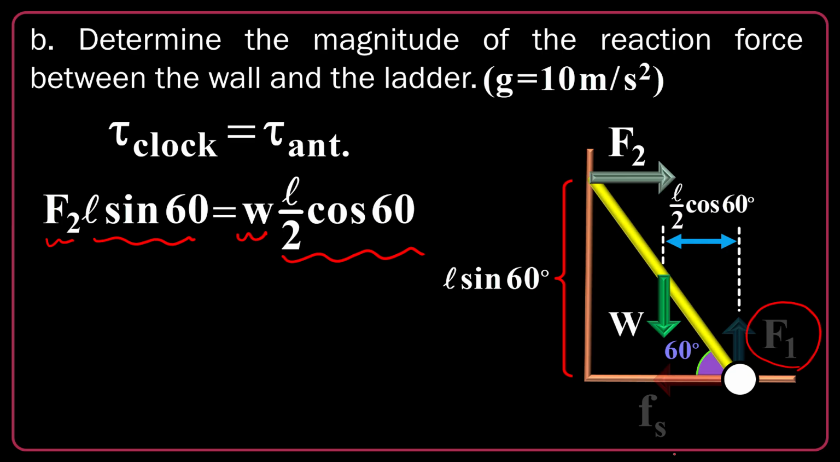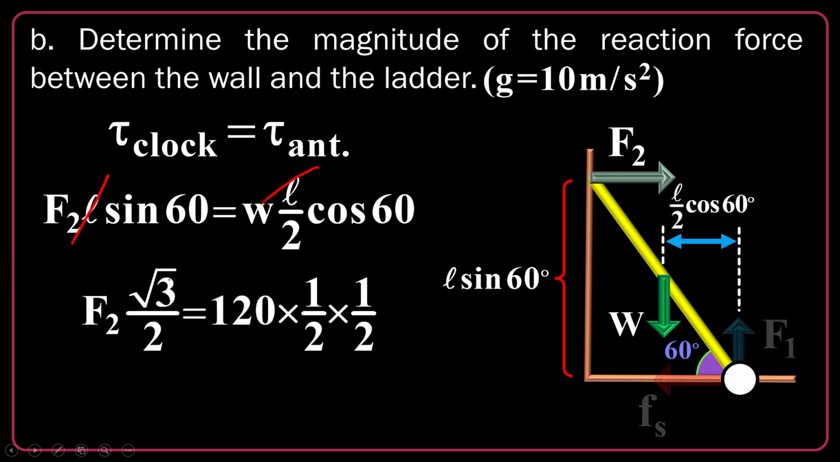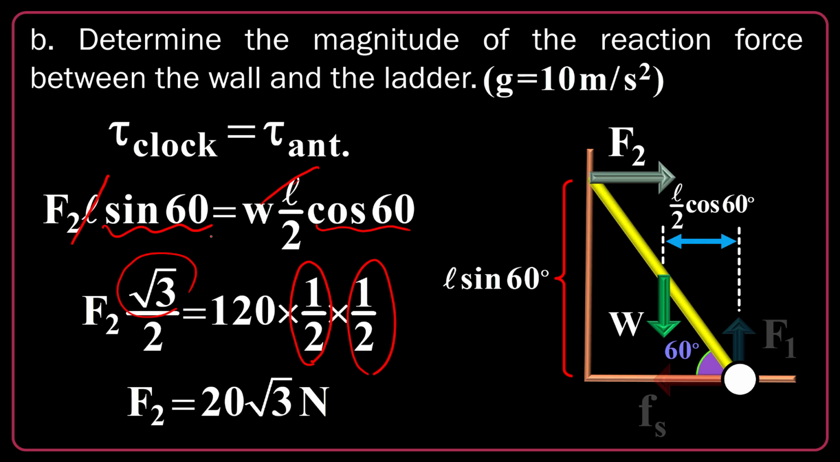What happened to F1 and Fs? I gave them some transparency. They are not important. They don't have any torque. So let's just cancel the L from both sides. And you can write sine of 60 degrees to be square root of 3 over 2, and cosine of 60 to be a half. And here I have 1 over 2 as I drop the L. That's all. You can finalize it: F2 equals 20 square root of 3 Newton. This is the reaction of the wall on the ladder.